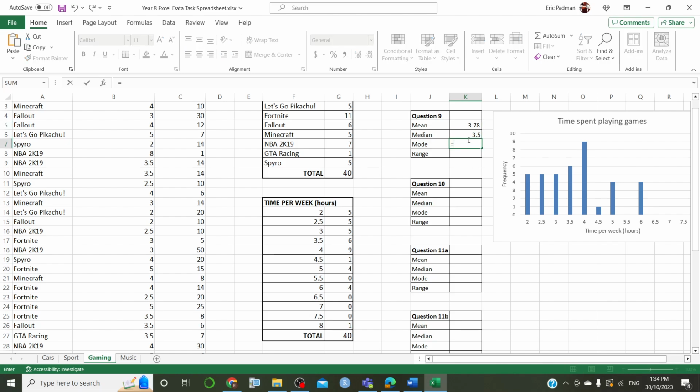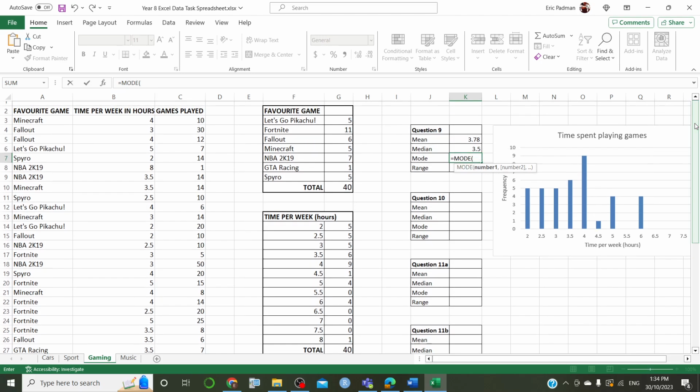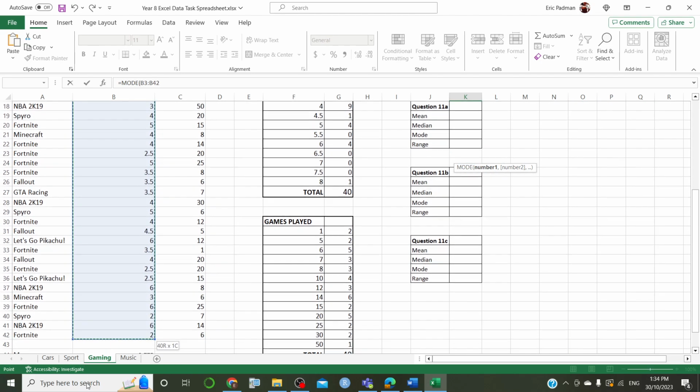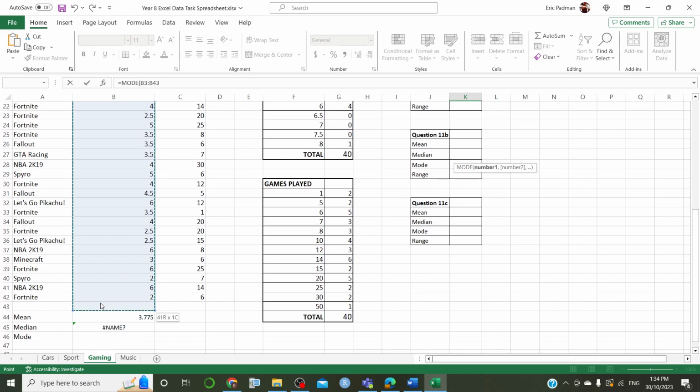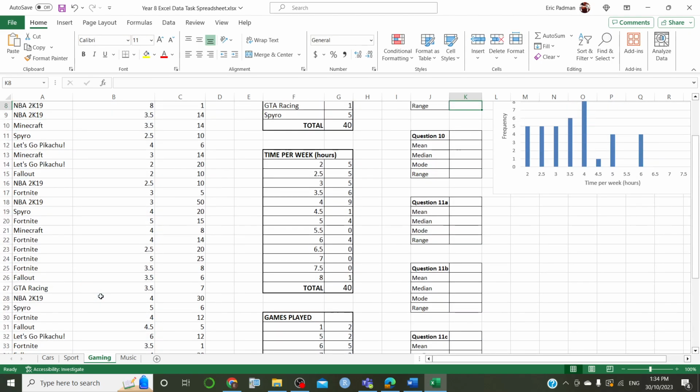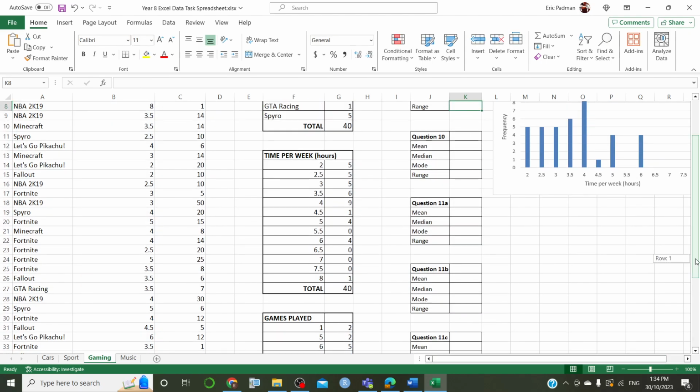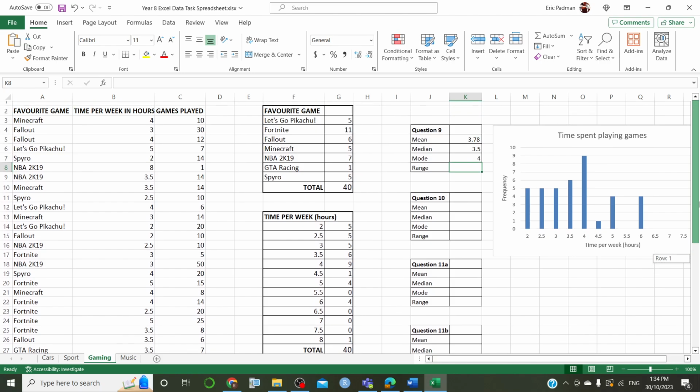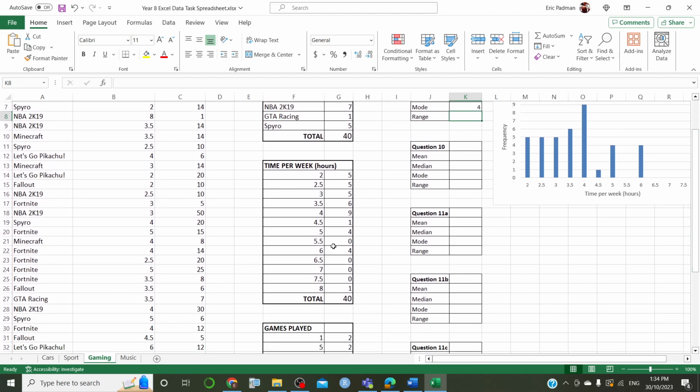Okay. The last one, mode. MO. You need to click on this one here. I'm not sure if the other ones will work, but I know this one does. So let's click on all our time per week and hours. Although this one you can actually get off your graph because we already worked it out basically. So the mode for that one is 4, which you can see here. See, 4 has the highest frequency.